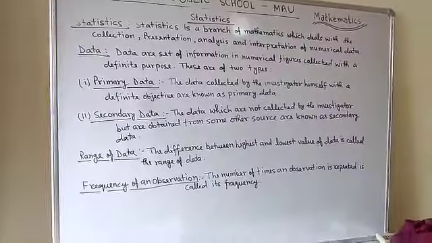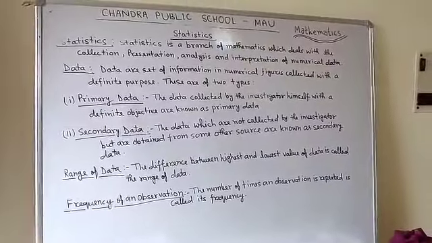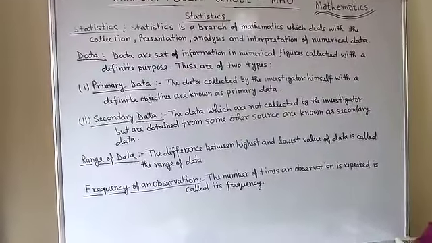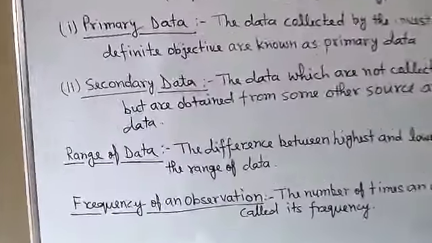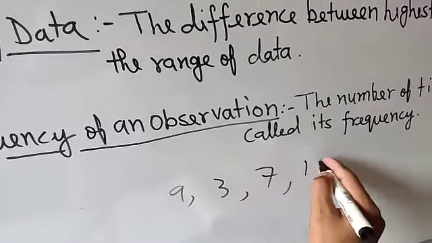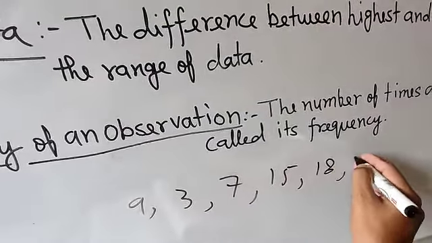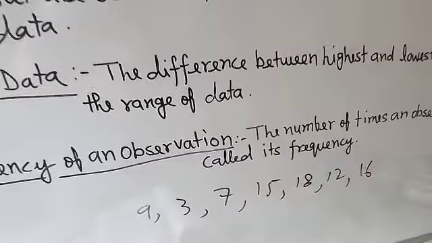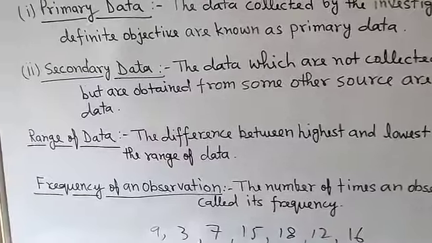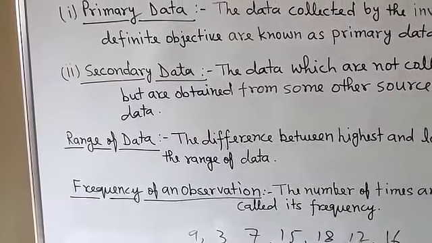Now, range of data: the difference between the highest and lowest value of the data is called the range of the data. For example, if I write some data: 9, 3, 7, 15, 18, 12, 16. Suppose these are the numerical data collected, and I ask what the range of the data is.